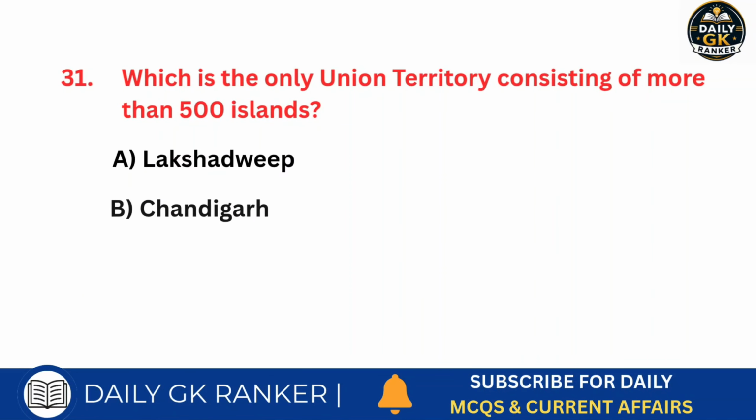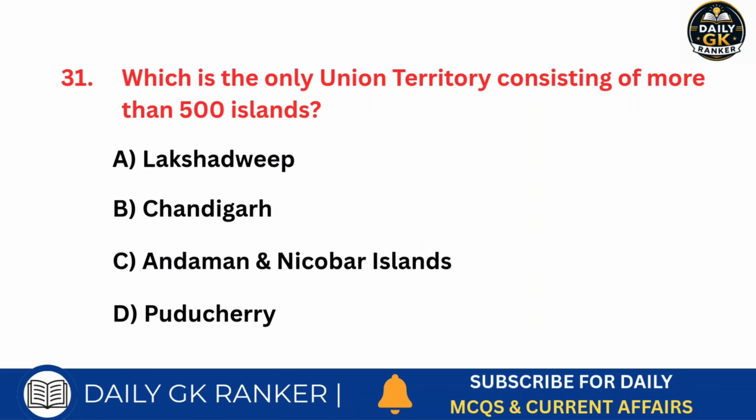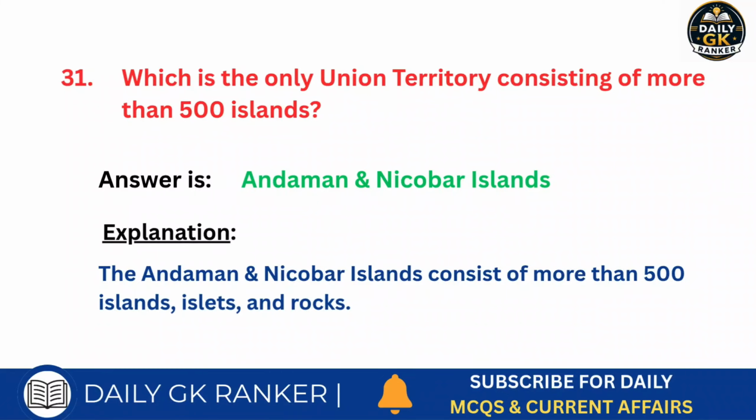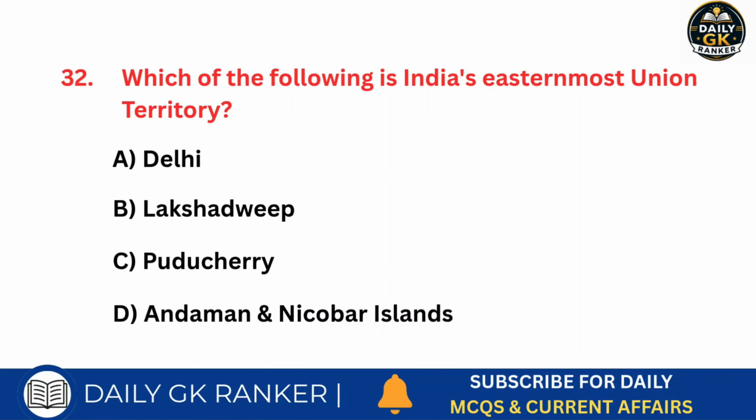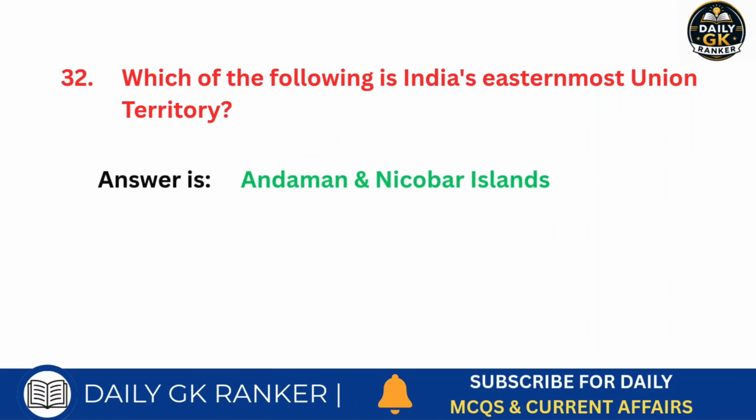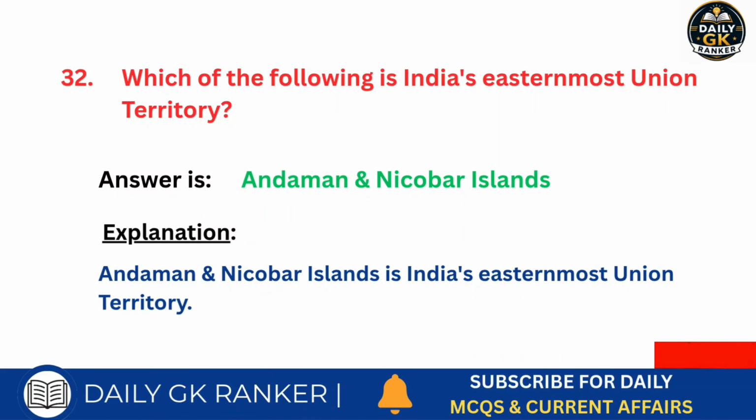Which is the only union territory consisting of more than 500 islands? Answer is Andaman Nicobar Islands. Which of the following is India's easternmost union territory? Answer is Andaman Nicobar Islands.